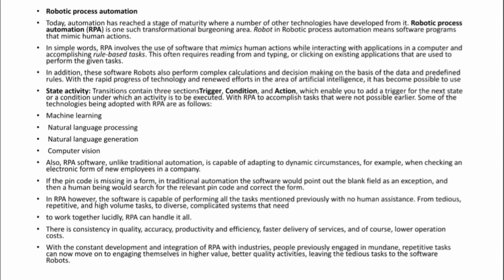So now they are more advanced, right? For example, you can see here. Any task you want to do automatically, you should first understand what a trigger, condition, and action are. Trigger means that if any event occurs, according to the condition, if your condition is satisfied, the trigger will occur. Based on the trigger, some action will take place, right? So to automate anything, you need to know about the trigger, condition, and action.